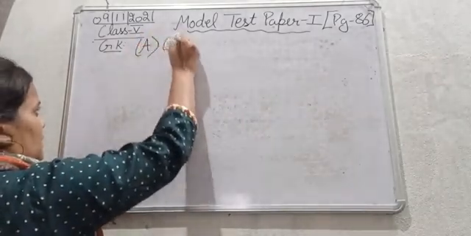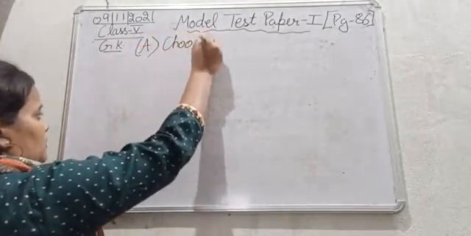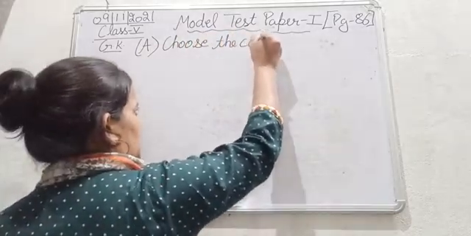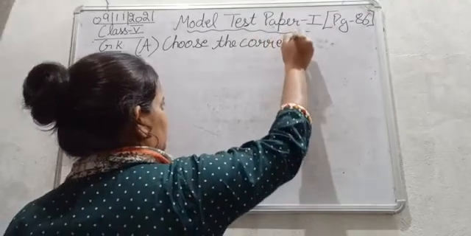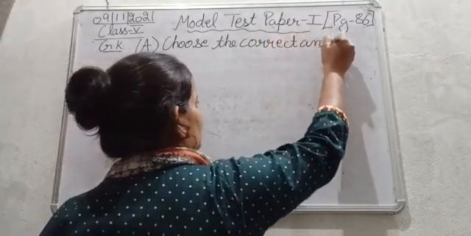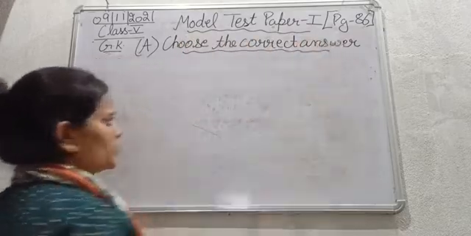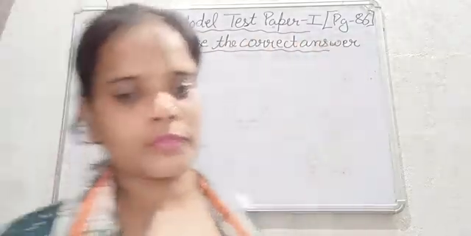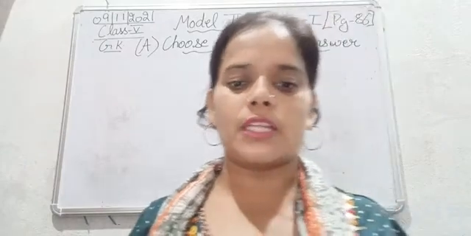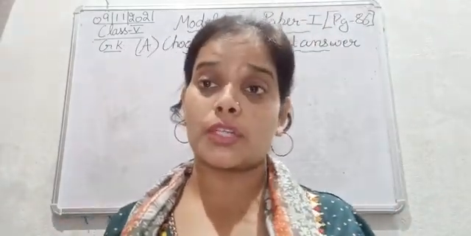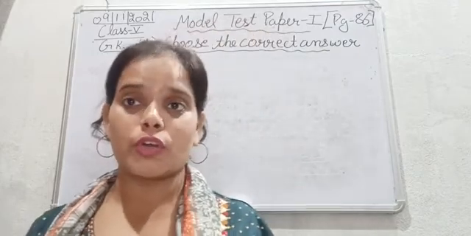That is, choose the correct answer. So the question number 1 is, where does river Indus originate? So जो Indus river है वो कहाँ से originate होती है? So from where does the Indus river originate?